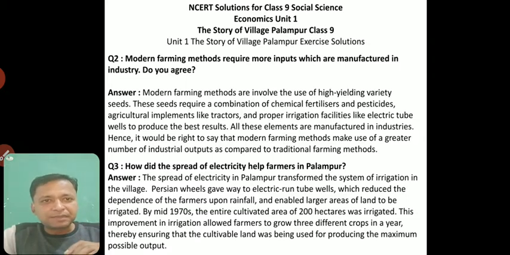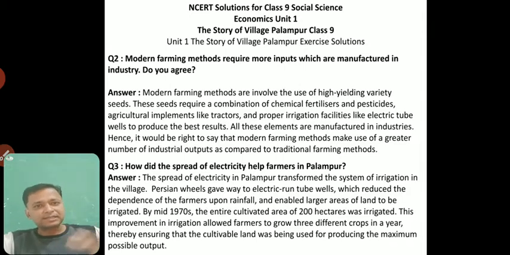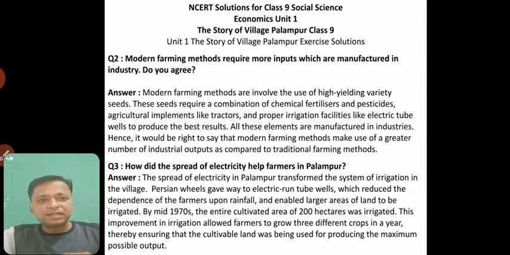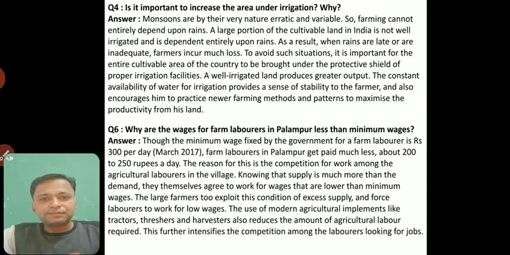Question is, modern farming methods require more inputs which are manufactured in industry. Do you agree? Yes. The answer is given here. How did the spread of electricity help farmers in Palampur? That is given here. Next, again, we can pause the video and take down the notes. These are some important questions and answers. Only these questions are important. I have given questions and answers according to the CBSE textbook or NCERT textbook.